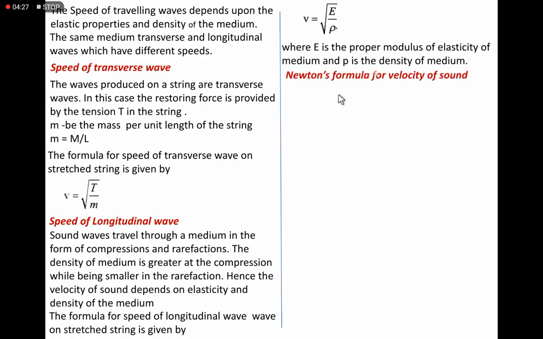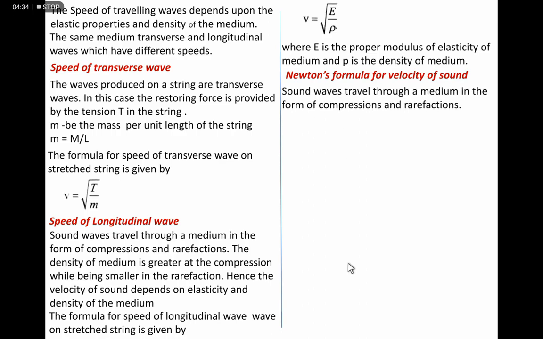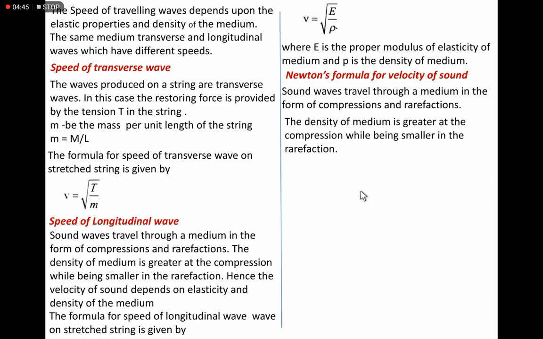Now, Newton's formula for velocity of sound. Sound waves travel through a medium in the form of compressions and rarefactions. We already discussed it.